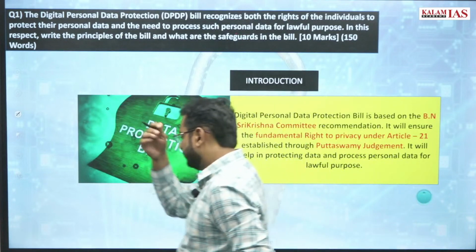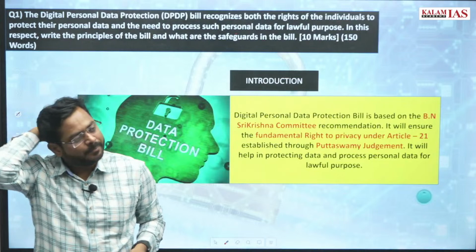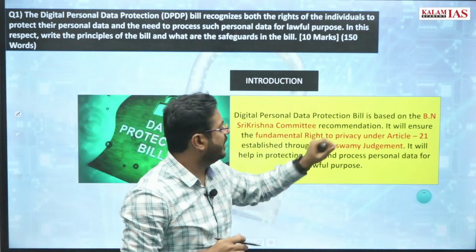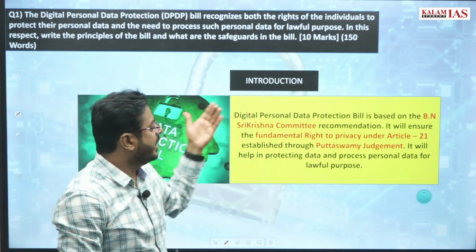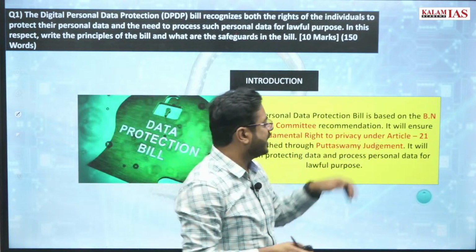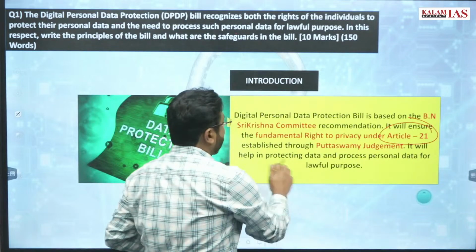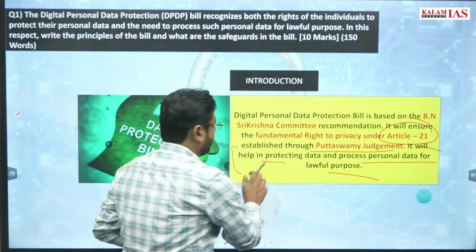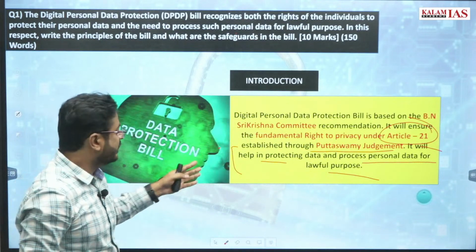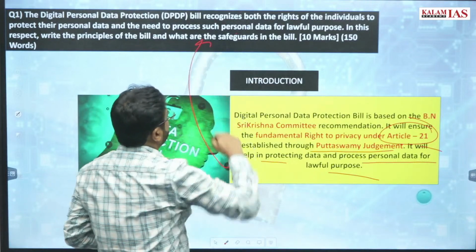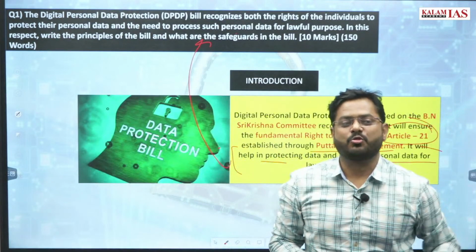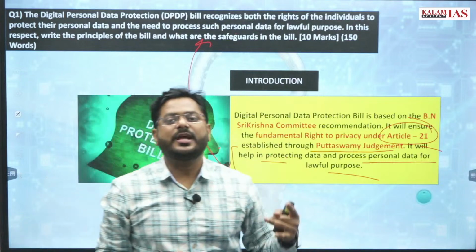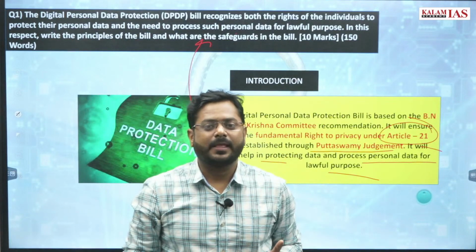If you see now the introduction, as we have talked, you can frame this introduction like this: the Digital Personal Data Protection Bill is based on the B.N. Sri Krishna committee recommendation. It will ensure the fundamental right to privacy under Article 21 established by the Puttaswamy judgment. It will help in protecting data and processing personal data for lawful purposes. Now this line is very important, to connect your introduction with the theme of the question, right? Do not just dump information in the introduction, you should also connect the introduction with the theme of the question, right?